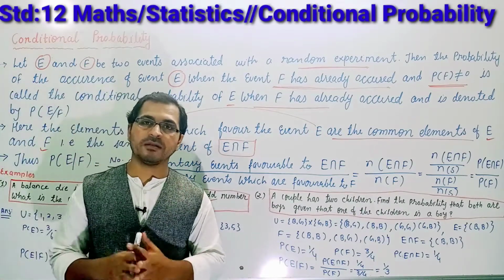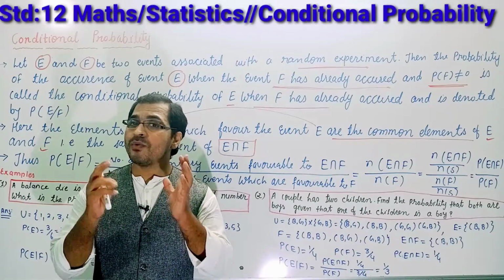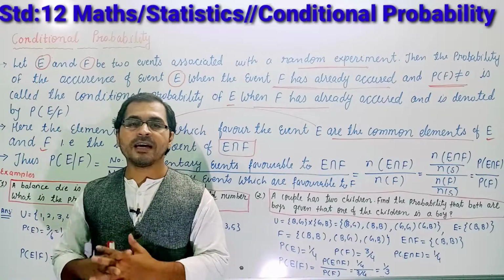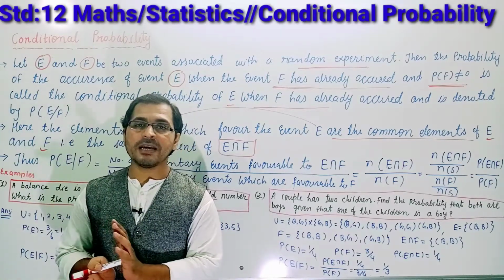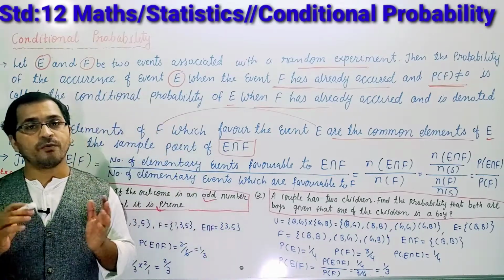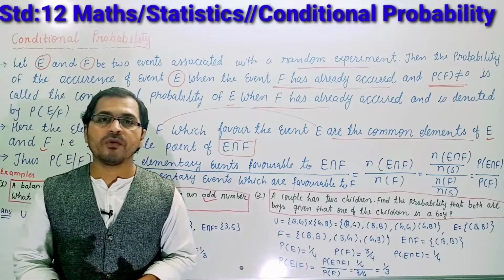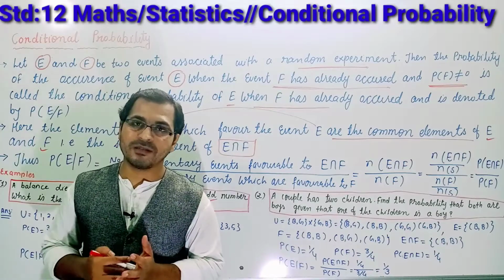Suppose in your class there are 50 students. They have conducted the SSC examination. 40 students passed. So find the probability that a girl student passed.